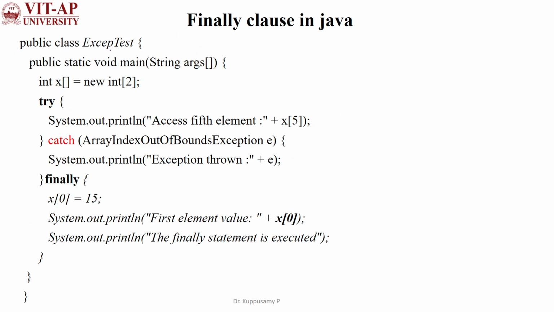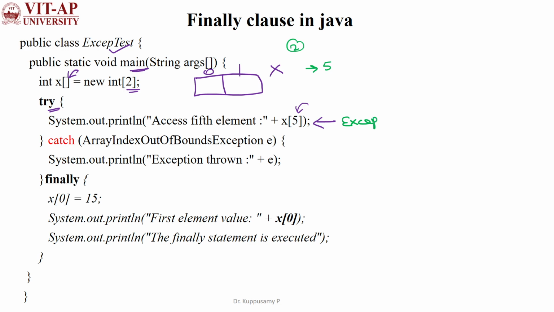So here we are using the code. For example, a main method has an integer array variable with length 2, okay, so zeroth index and first index. The name of the array is x. Then a try block is defined here, which is accessing the value at the fifth index of the array. But here the fifth index is not available, right? The array has length 2, but we are trying to access the fifth index of the array, so it is not available. So what will happen?